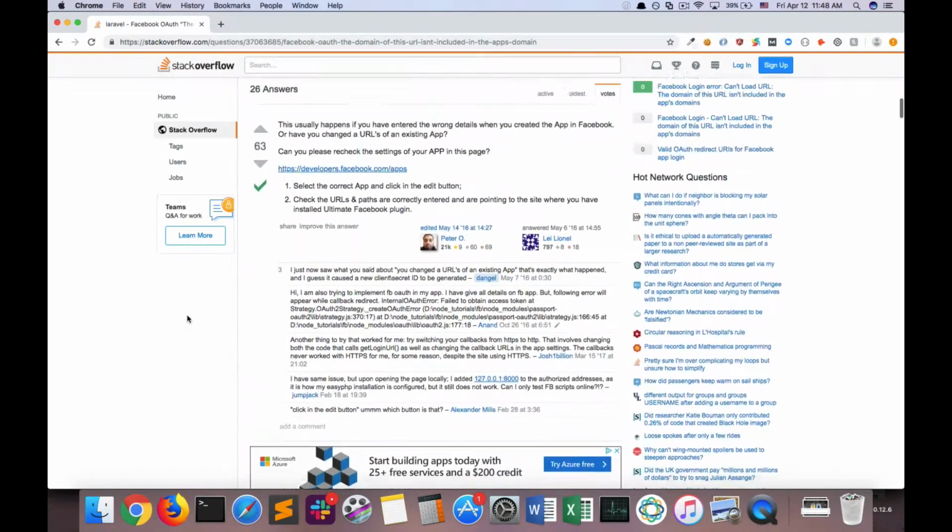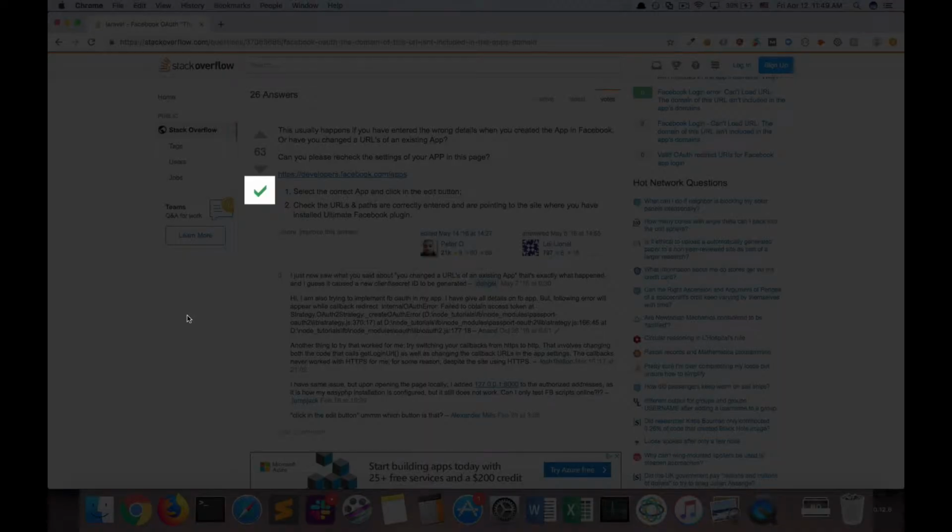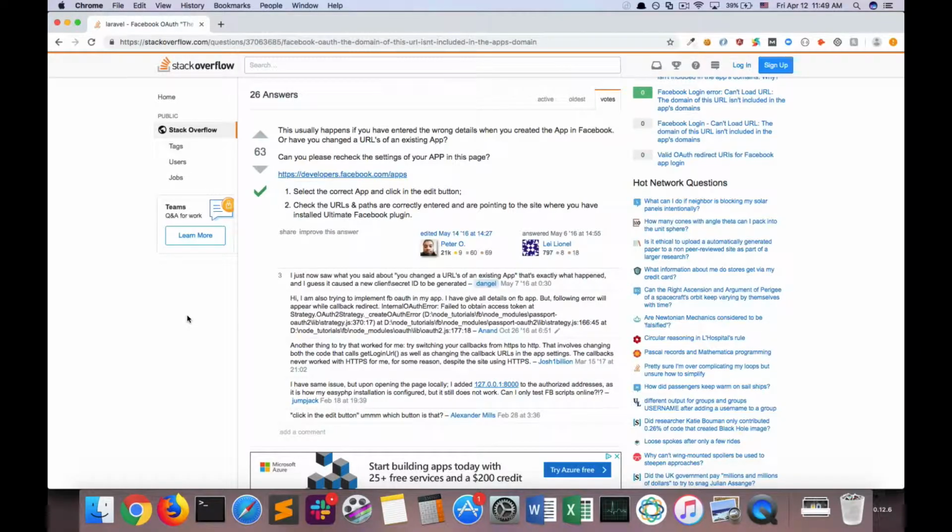So let's go back to the top answer. The way that Stack Overflow sorts the order of the answers is that the answer with the check mark comes first. So as you can see, this top answer has a check mark by it. Now, what does the check mark mean? The person who asks the Stack Overflow question has the right to award the checkmark to just one answer. In most cases, the checkmark indicates that the person who asked the question found that this answer is the correct answer for them. So when D-Angel asked this question and this person gave this answer, D-Angel most probably tried this answer and it worked, so D-Angel awarded this answer the checkmark.